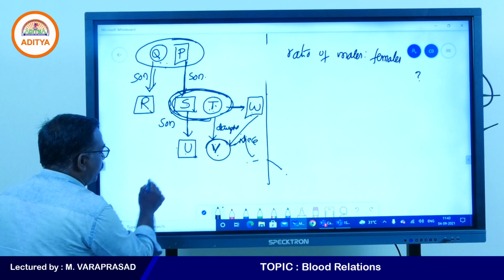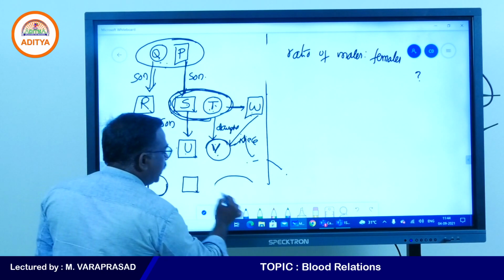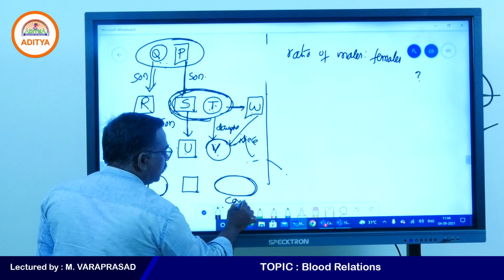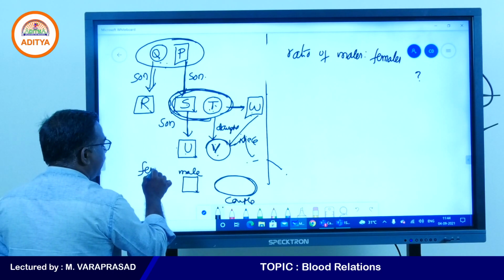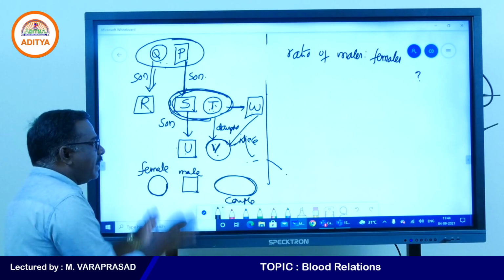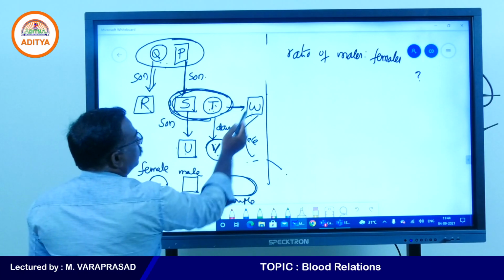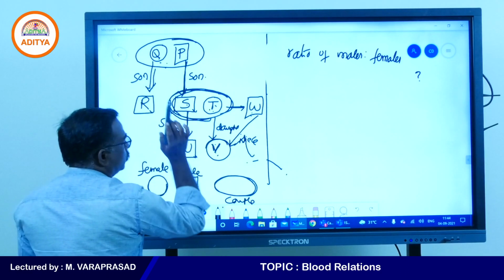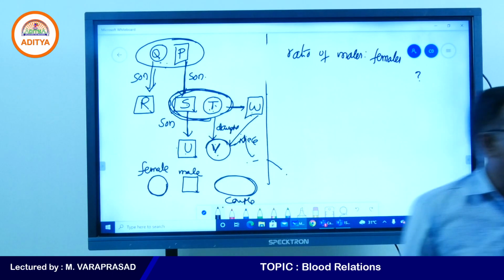So this one denotes females and this one denotes males. And this one denotes pairs. Couple, you write like this. So this one is male and this one is female. Now he is asking the ratio between males and females. So 1, 2, 3, 4, 5 males are there. 1, 2, 3 females are there. 5:3 I think, right? Yes, I will check once.